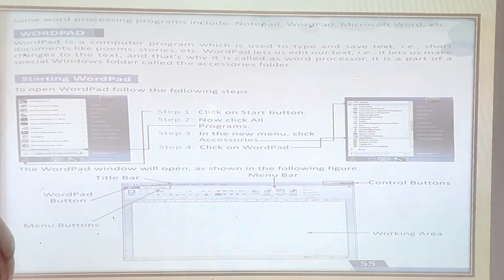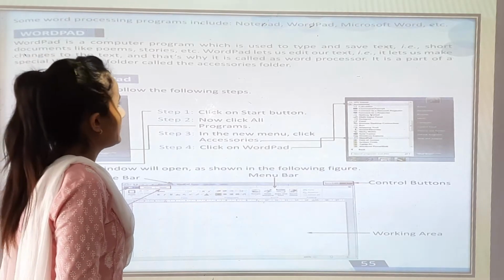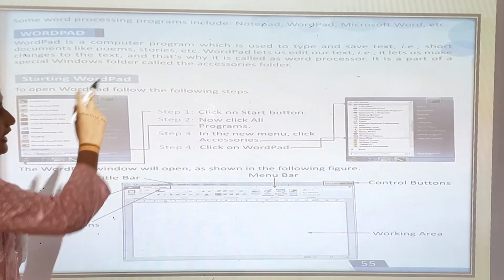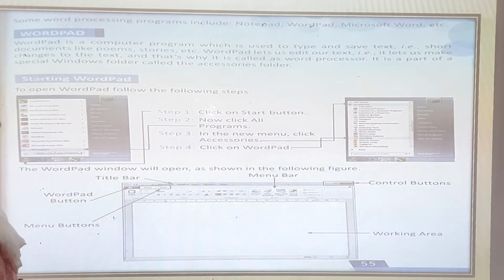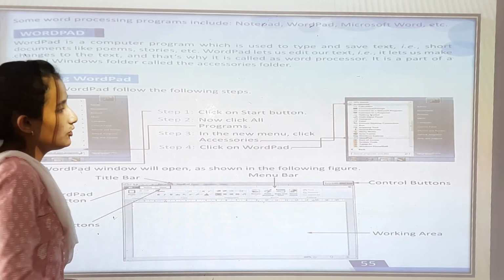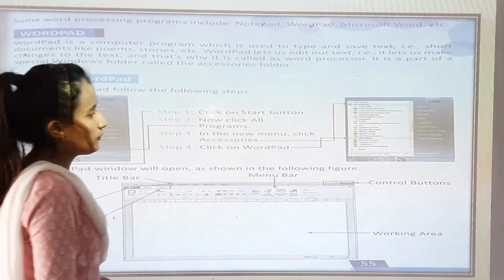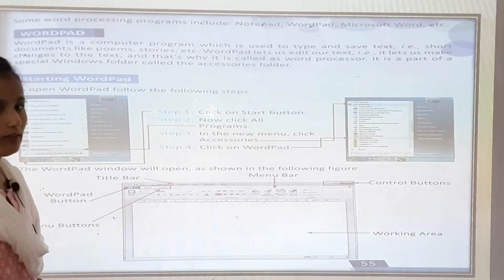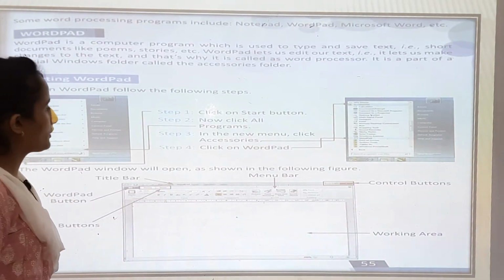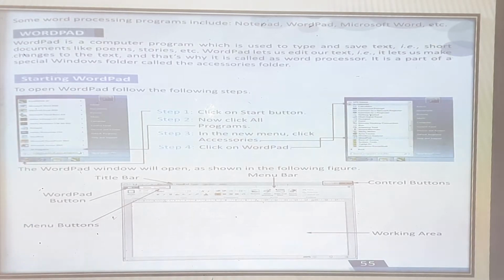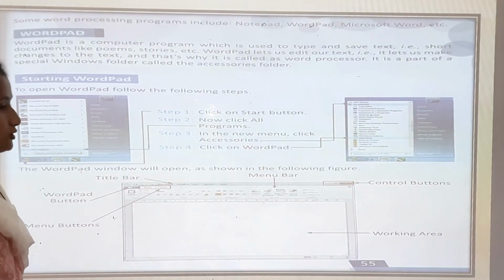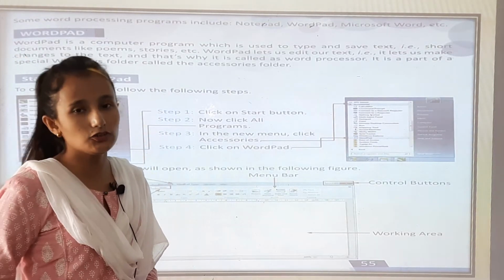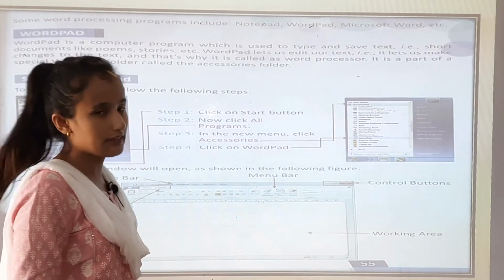It is a part of a special Windows folder called the Accessories folder. So it is a special part of Windows called the Accessories folder. Whenever you go through the Accessories folder, you can see there are so many features in it. First you have to follow the steps given in your book. To open Wordpad, follow the following steps. When you want to write a poem or a story in your computer, you have to follow the steps.